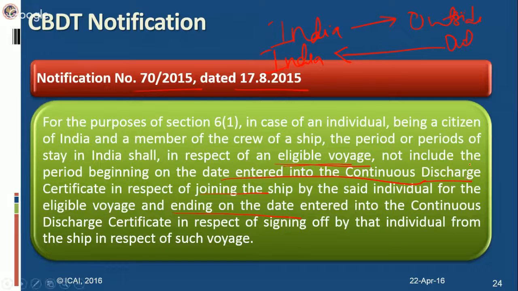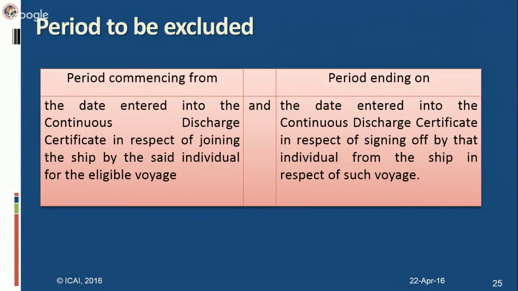Continuous discharge is an identity card type document which is given to the member of a crew or the persons who are working on that eligible voyage. So they have to enter the date on which they join the ship, or the date on which they sign off. So the date entered into the continuous discharge certificate in respect of joining the ship, or the date entered in respect of signing off by that individual from the ship.